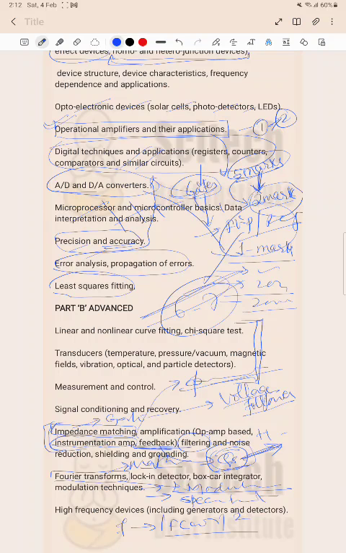Try to focus on all this. You need not focus on transducers or linear curve fitting and the like. These are from the NET examination point of view. So focus on all these topics. If the paper is of 8 to 9 marks, definitely you will find 6 to 7 marks from this portion which I have discussed. Okay, thank you, good luck.